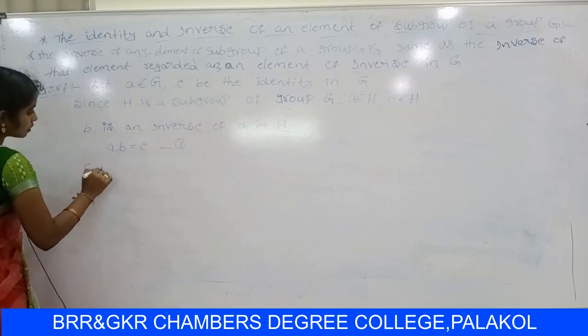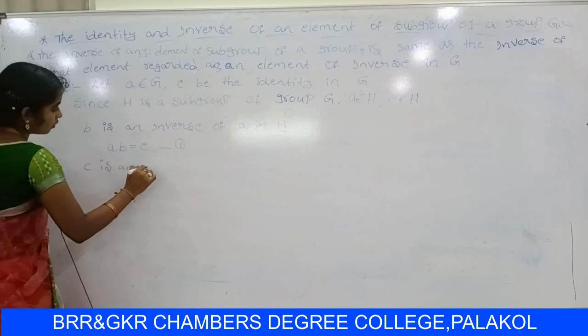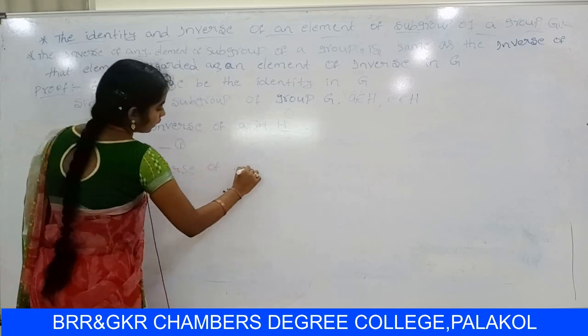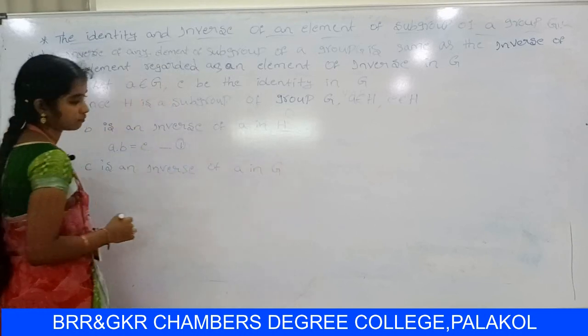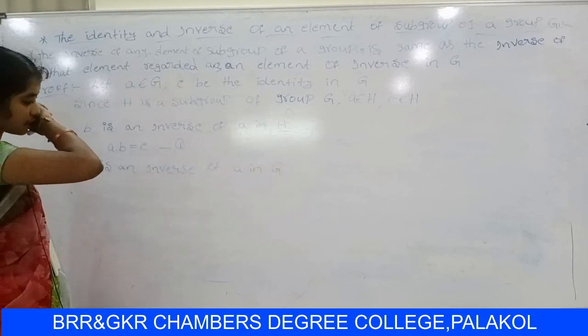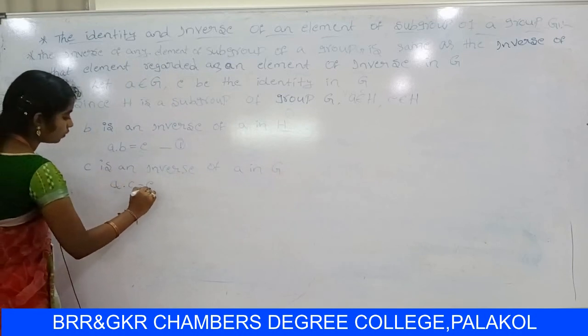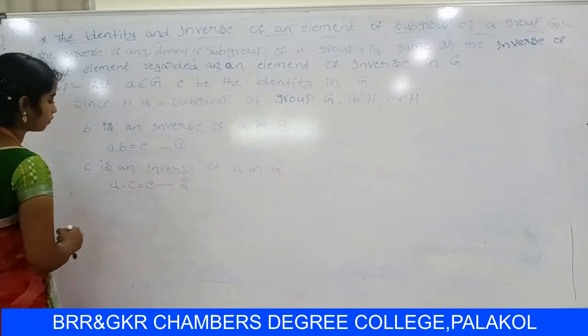Next, C is an inverse of A in Z, H is a subgroup, Z is a group, so AC equal to E. This is equation 2.